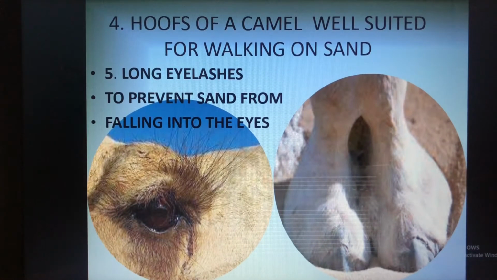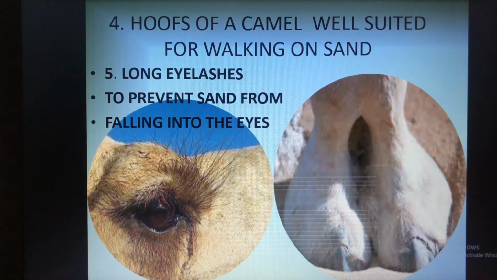Then the hoofs of a camel are well suited for walking on the sand. These are called hoofs, and they help the camel walk on the sand. Otherwise, if other normal animals walk, what happens? The legs will go inside the sand and get stuck, and it takes a long time to remove them. So these hoofs help the camel walk on the sand.